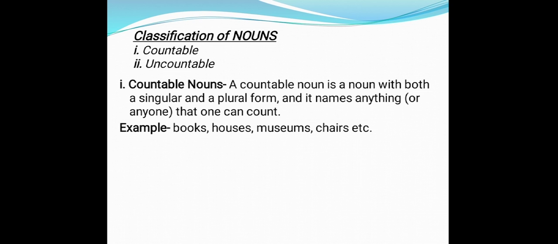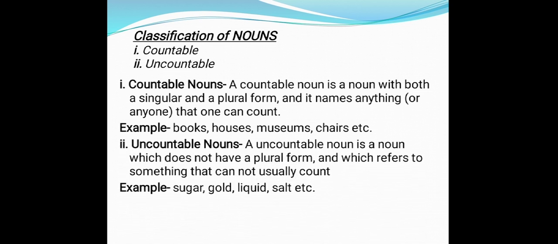Children, a countable noun is very easy: whatever we can count is called a countable noun. Common nouns are usually countable nouns, like boys, bottle, houses, museum, chairs, etc.